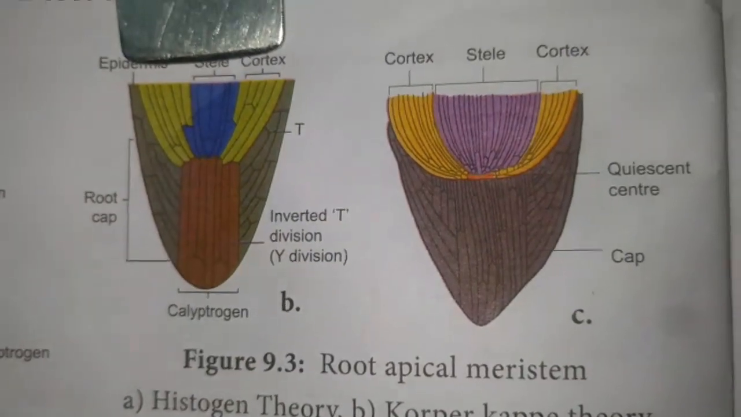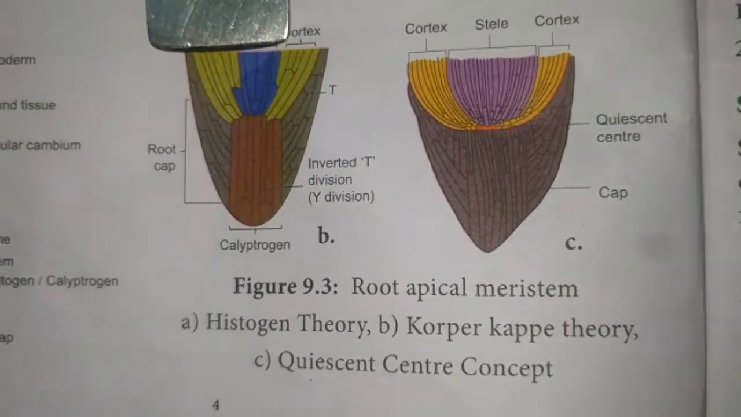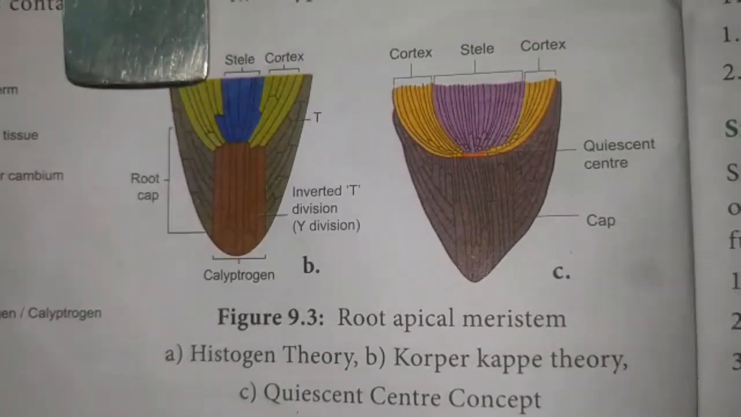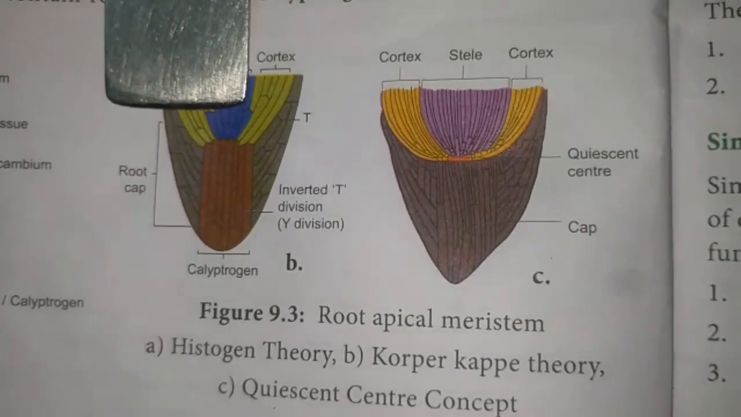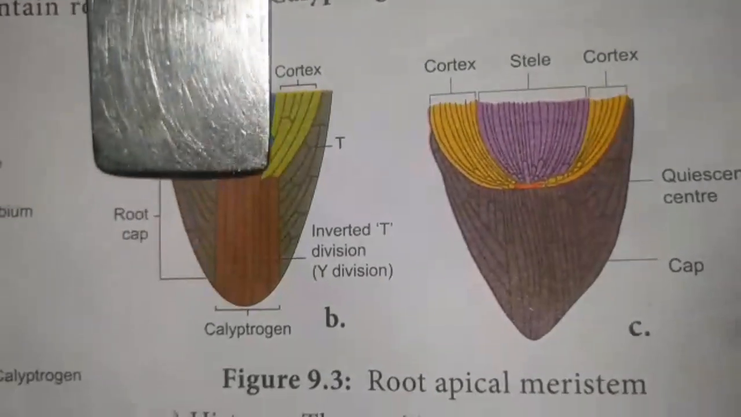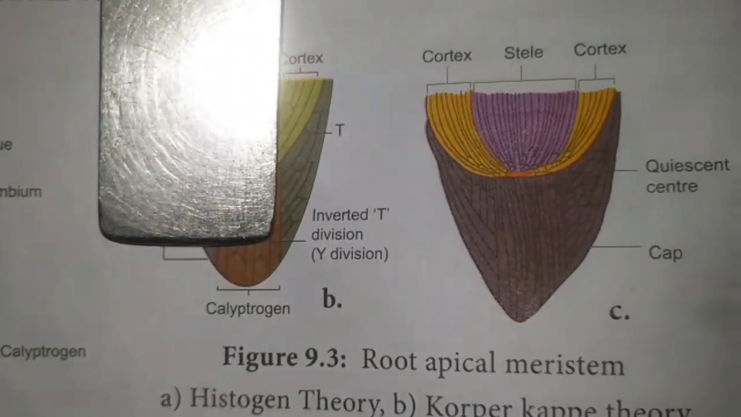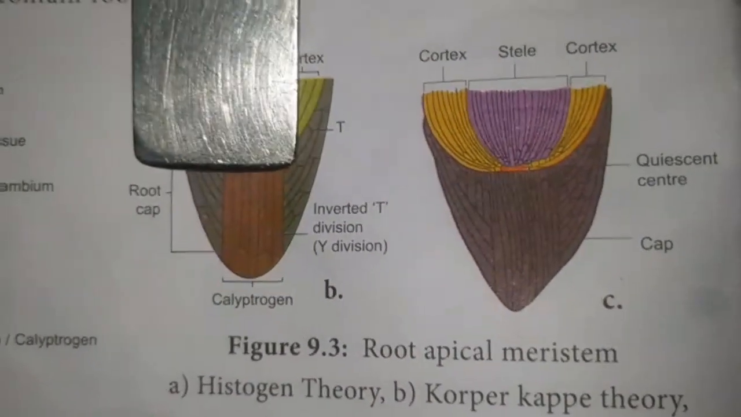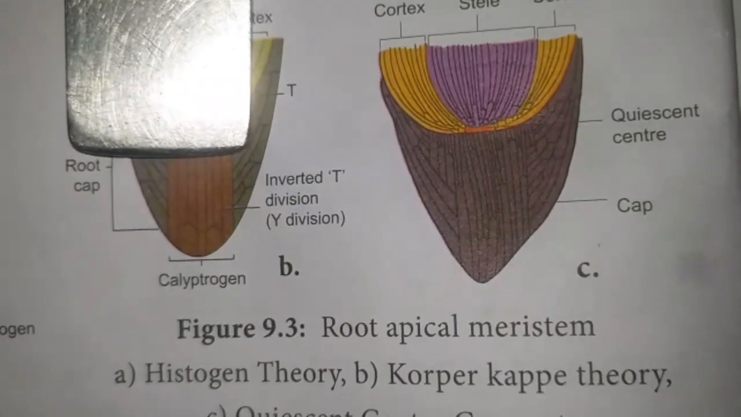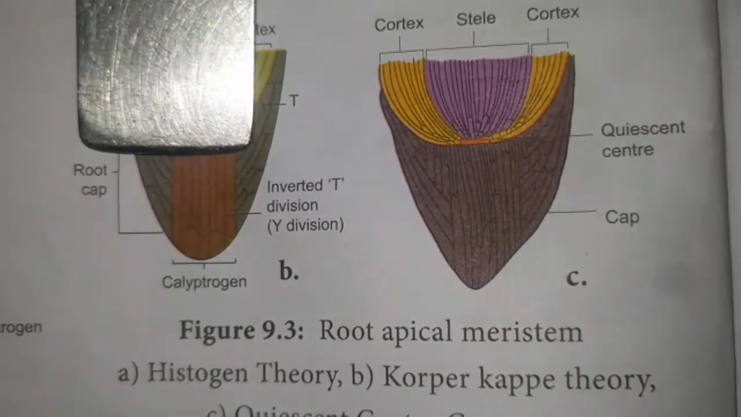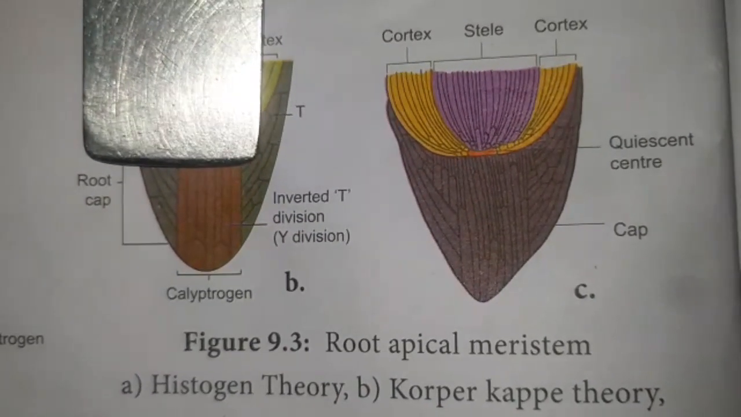According to Corpora Cappi theory, the carper forms the body of the root, and the Cappi zone forms the root cap. That is, the calyptra is formed from the Cappi zone. This theory is equivalent to the tunica carpus theory of the shoot apical meristem.